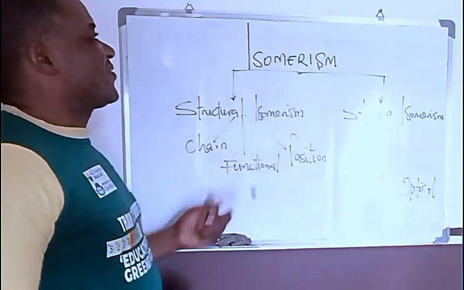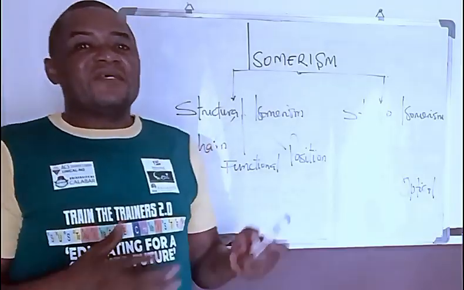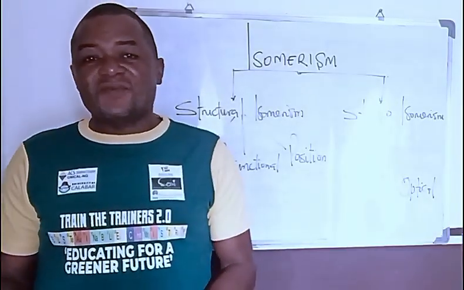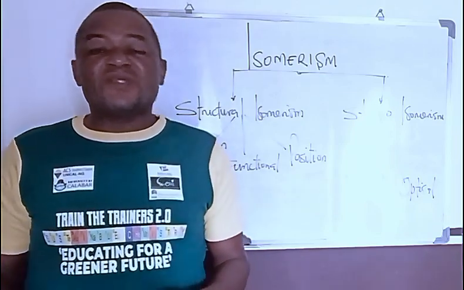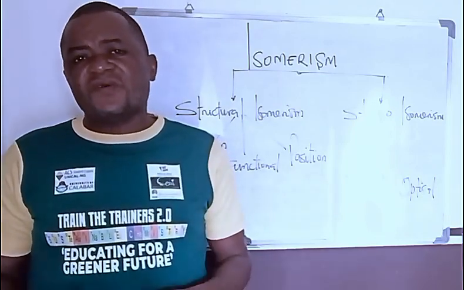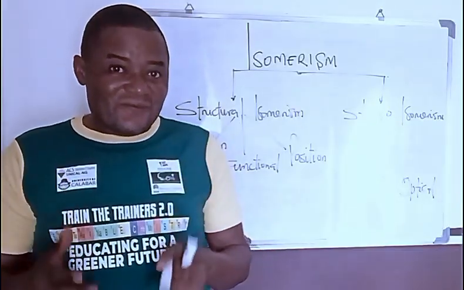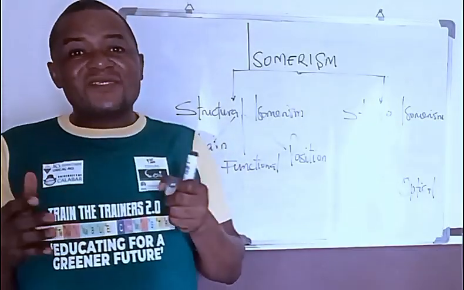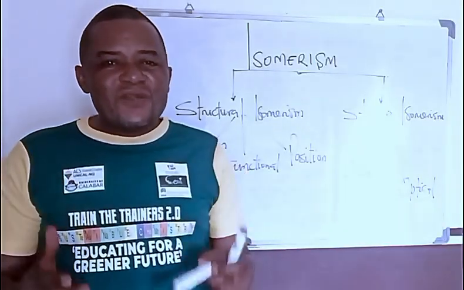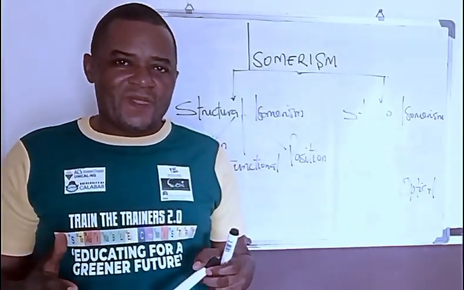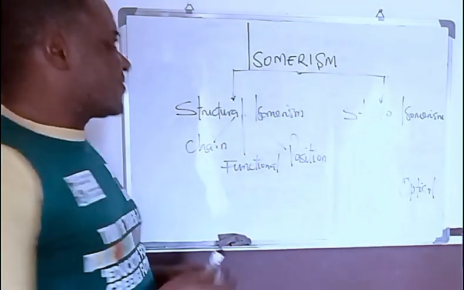All right, so when we look at isomers, it is just very easy for us to say that they are just different groups of organic compounds. They can be two groups of organic compounds or three groups or even more than three groups of organic compounds that exist with the same. You have to take note of this now, what isomers are. These different groups of organic compounds exist with the same molecular formula, but they have a different molecular structure. Now, this is what defines what isomers are.